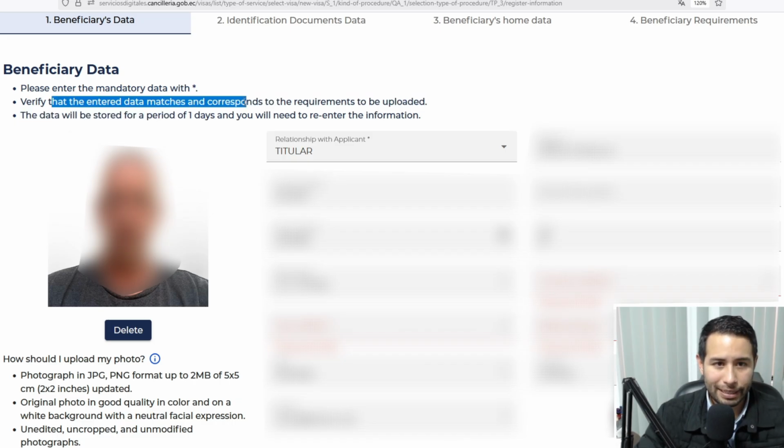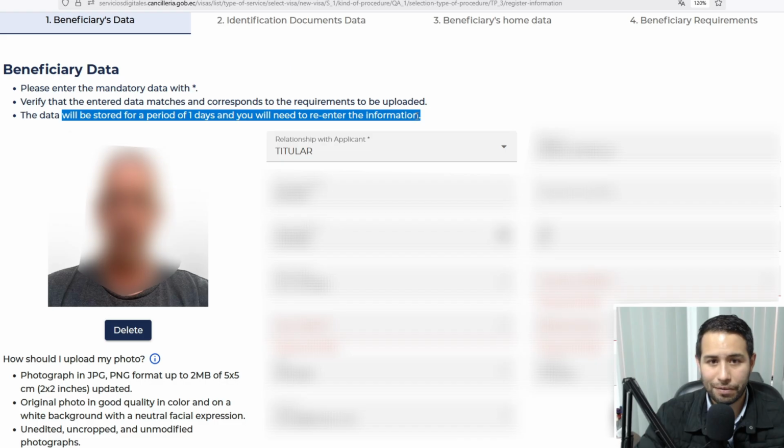Remember, please enter the mandatory data according to your passport information. Verify that the entered data matches and corresponds to the requirements to be uploaded. The data will be stored for a period of 1 day, and you will need to re-enter the information if you don't complete this in 1 day. So make sure that you are doing this when you have everything. And I already told you the requirements, but we'll see in the section for how you upload that.